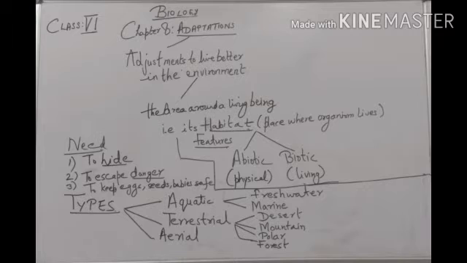There are two main components of a habitat. One is the abiotic, a physical component that includes air, water, humidity, temperature, etc. Biotic components is the next. This includes living beings, both plants, animals, microbes. There are three types of habitats: aquatic, terrestrial and aerial habitat.